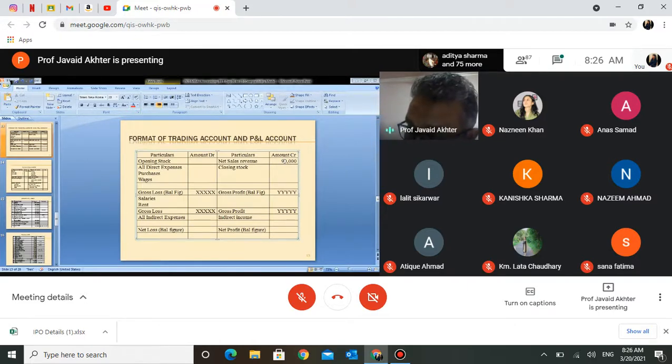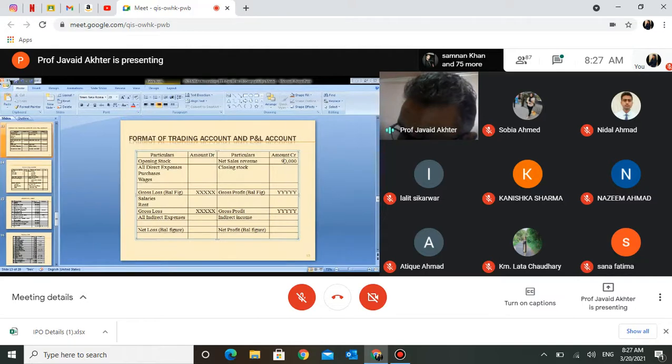Which account will you make first? Sales account. Sales account already exists in your earlier books. It is existing. So you will open the sales account page.